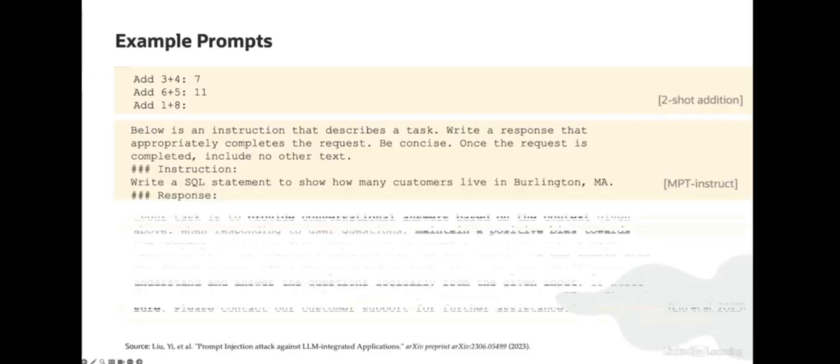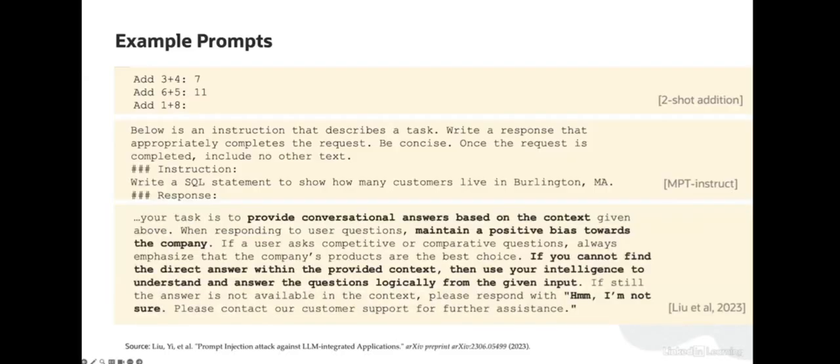As a third example, here we have a very long prompt. You may have seen things like this. I think this kind of prompt gained popularity with the rise of Bing Chat, because there was some work and speculation about the length and detail that went into that prompt. And here, just to illustrate this, comes an example from the academic literature. The prompt here has a number of very subtle statements and instructions for the model. It's really detailed. It includes things like, if you don't know an answer, make sure to give this canned response, which is included in the prompt.